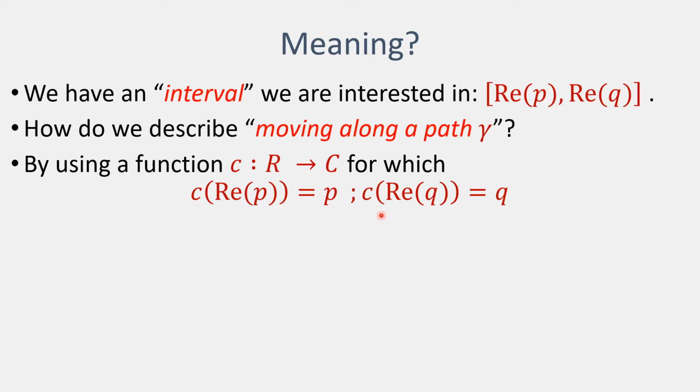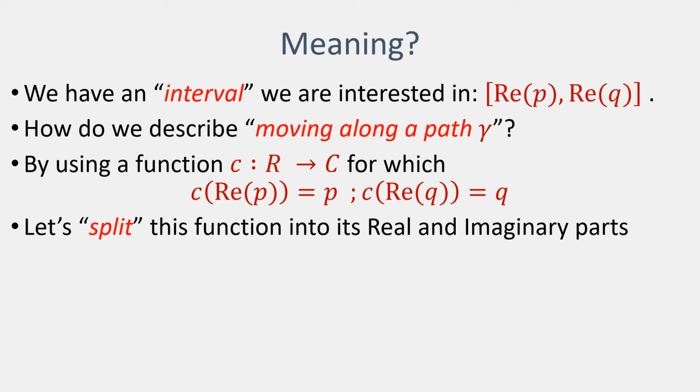Similarly, if we look at the value of that function on the real number corresponding to the real part of our endpoint, the complex number that's returned is the complex number corresponding to our destination point. As we've already seen, we can take a function like this, mapping from real numbers to complex numbers, and split it up into its real and its imaginary parts.